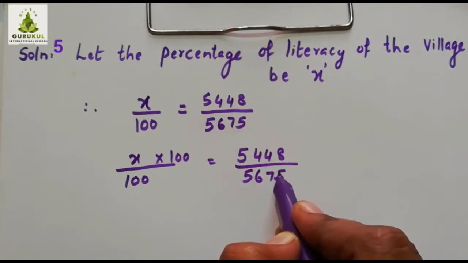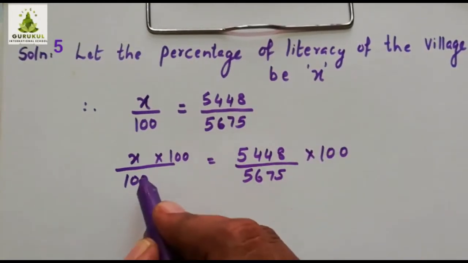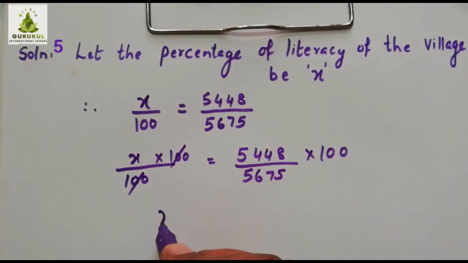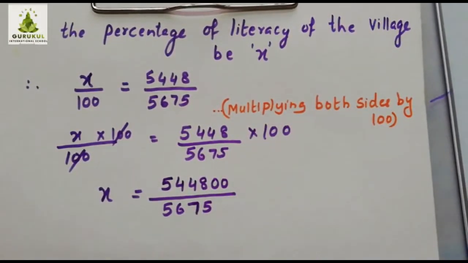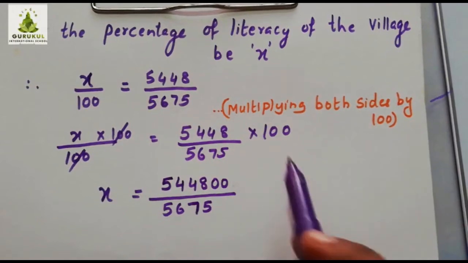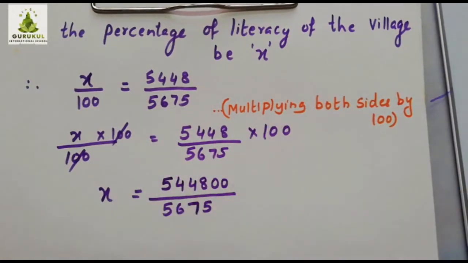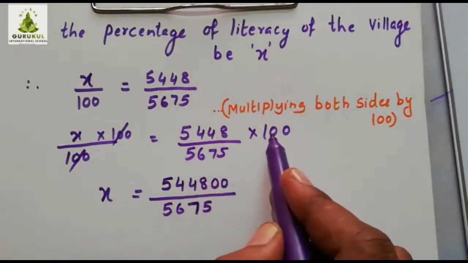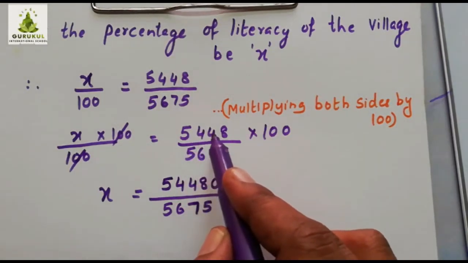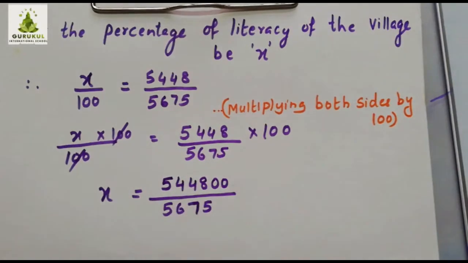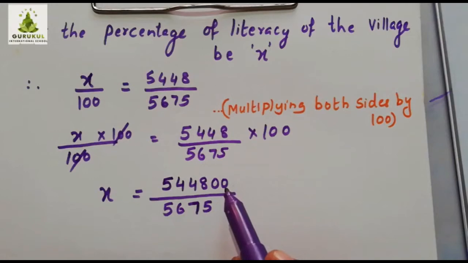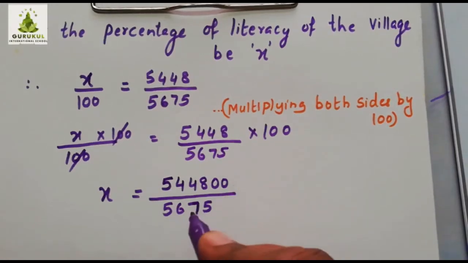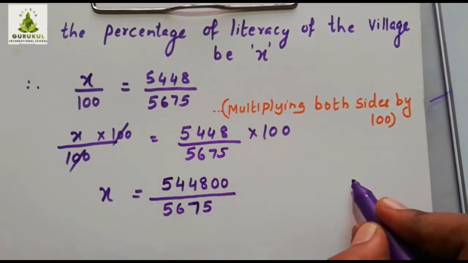5675 into 100, this gets cancelled. Now what is remaining here? x is equal to, now don't forget to write this step, multiplying both sides by 100. In the previous examples 1 and 2 also you have to write what you are multiplying on both the sides. Now this into this, what is there? 5448 into 100 is 5,44,800. Is that clear? So you can divide it this way.